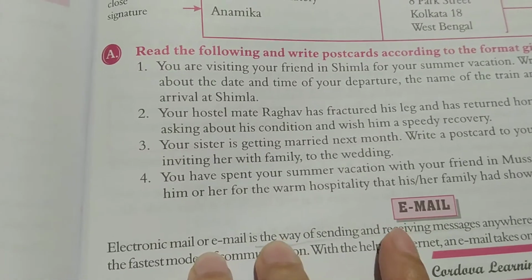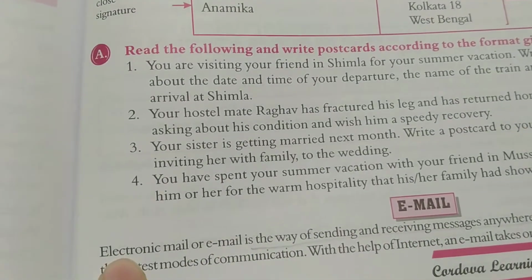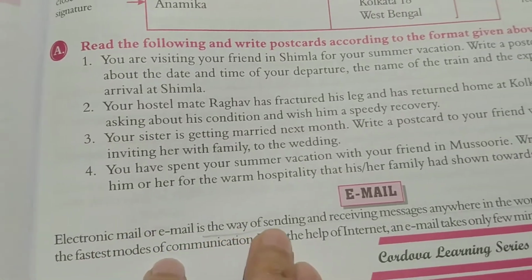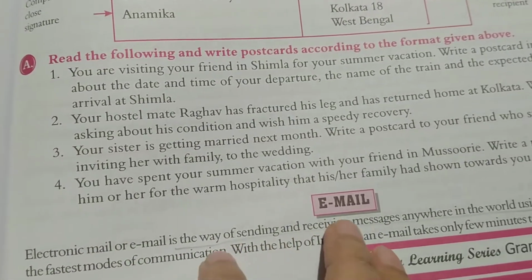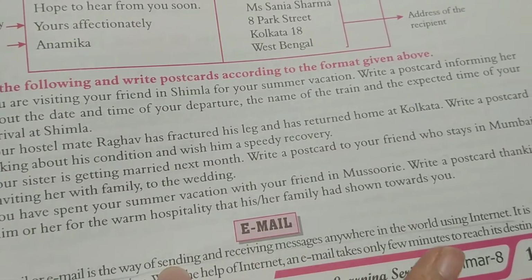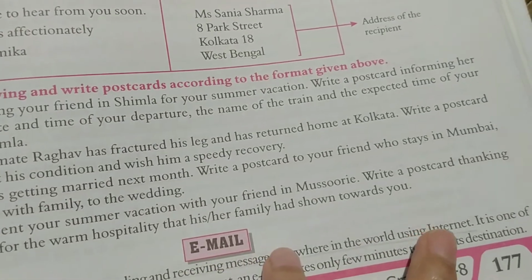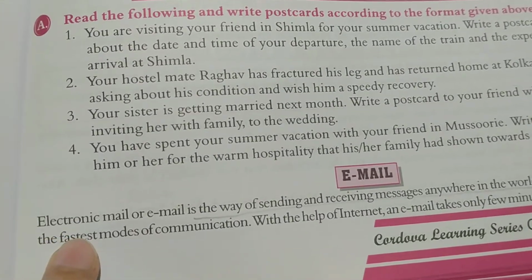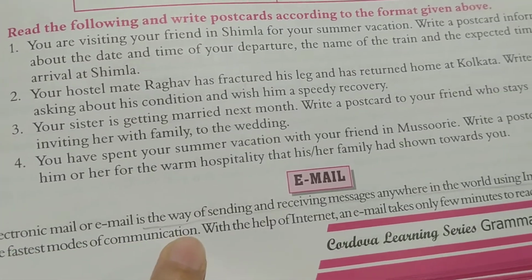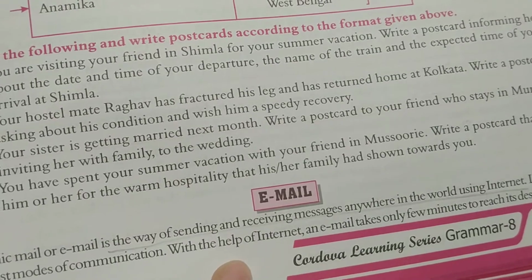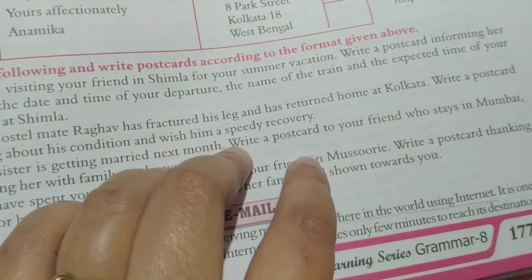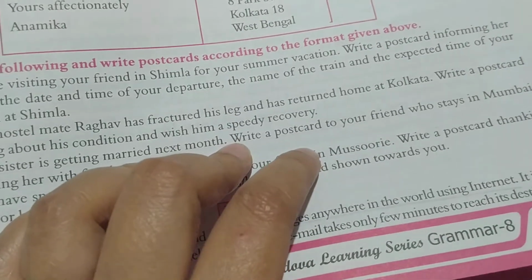Now we will look at email writing. What is email? Email or electronic mail is the way of sending and receiving messages anywhere in the world using the internet. I hope you understand it. It is one of the fastest modes of communication. With the help of the internet, an email takes only a few minutes to reach its destination. So you can see how efficient an email is.